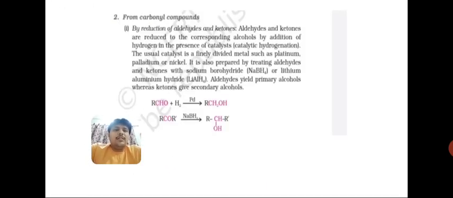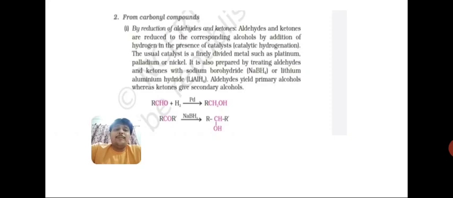Now the second method is from carbonyl compounds. Carbonyl means especially the CO group is there, and it is especially in aldehyde, ketone and carboxylic acid. So the first one is the discussion using aldehyde and ketone, and by the reduction process we can convert aldehyde to alcohol and ketone to alcohol.